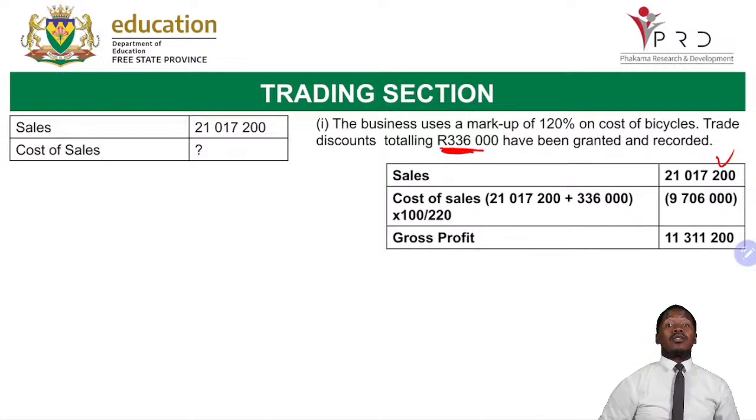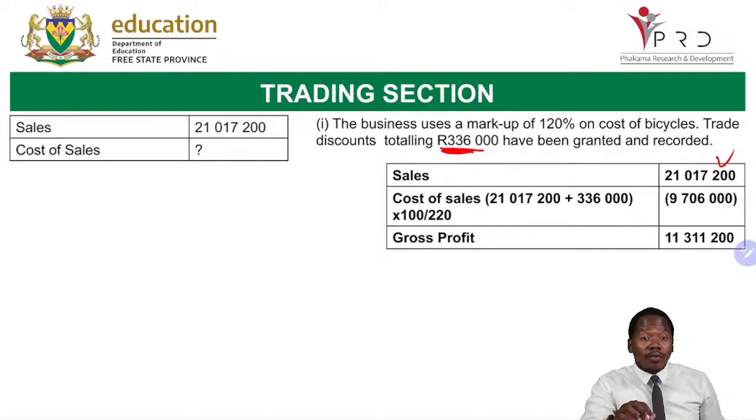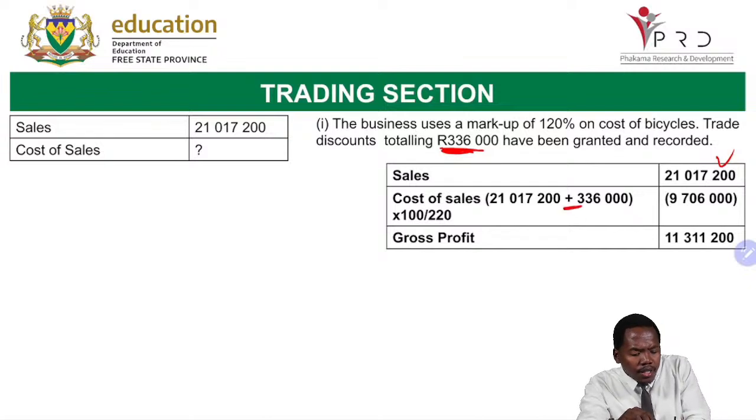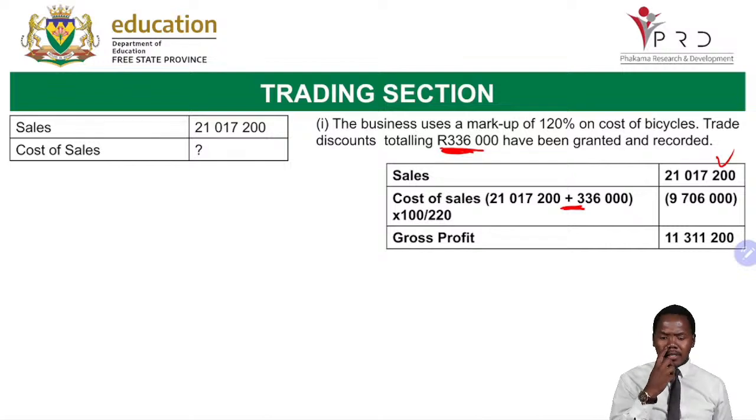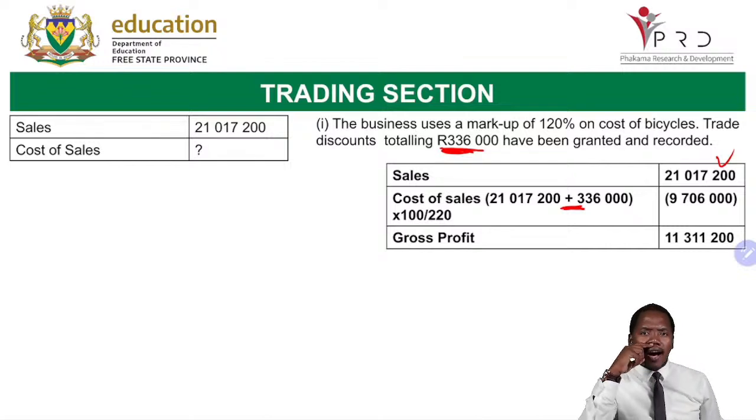Now, what do you need to remember? The cost of sales is calculated on a pure amount of sales, meaning you need to first add back the trade discount. So you say 21,017,200 plus 336,000. Why are we adding back the trade discount? Because the cost of sales has nothing to do with the trade discount.